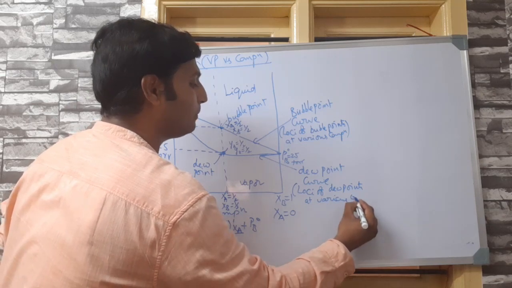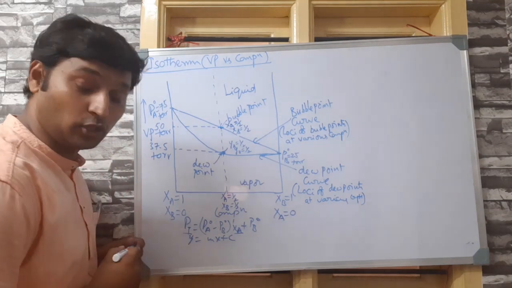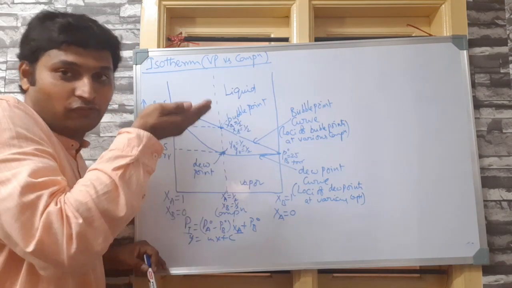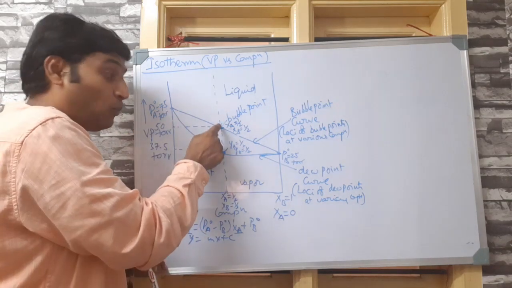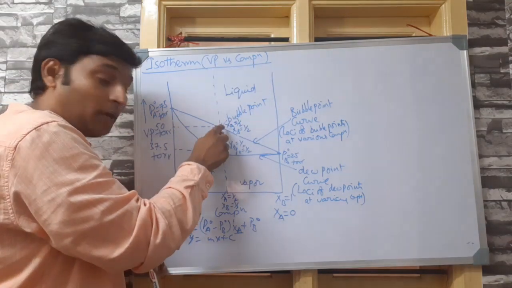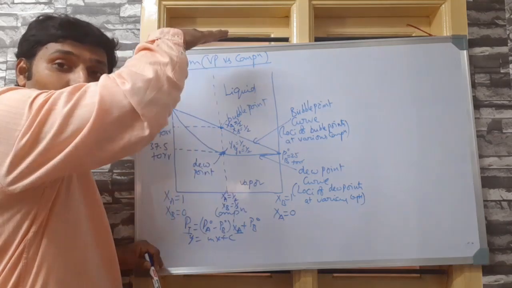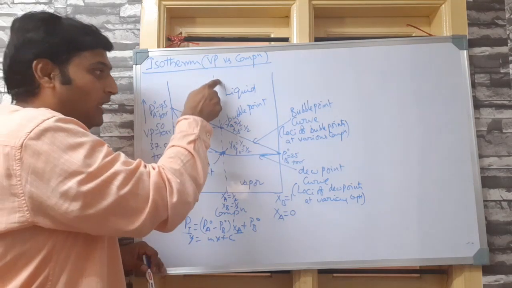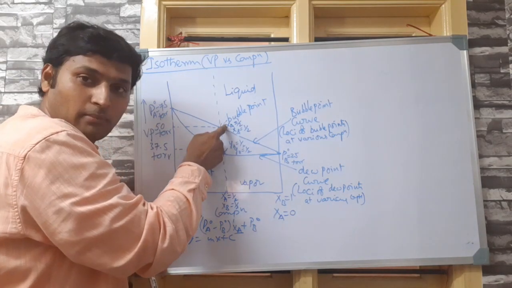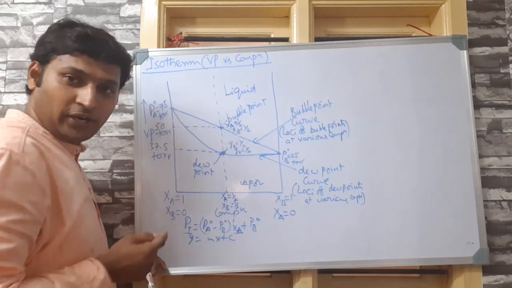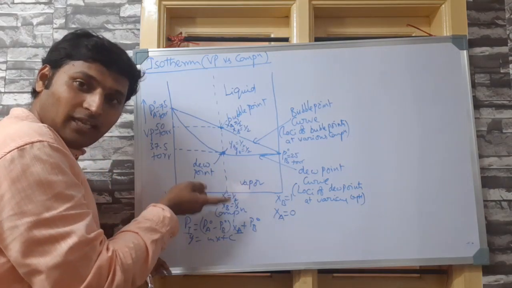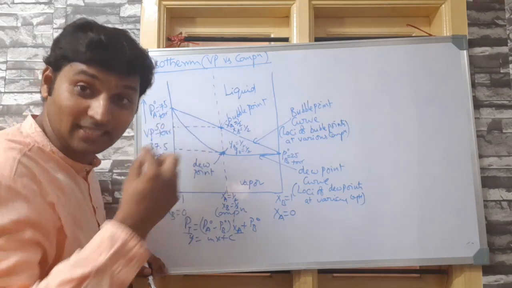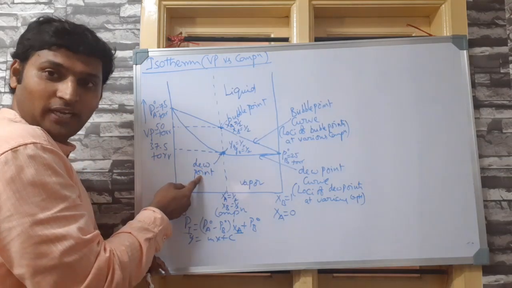It means that at a given composition, the pressure at which the first liquid drop is formed when you increase pressure from vapor is the dew point. And at a given temperature, the pressure at which the first bubble is formed when you go on decreasing the pressure from liquid is the bubble point. So from liquid, I went on decreasing pressure, I found the first bubble, meaning vaporization just started, that is the bubble point. From vapor, I went on increasing the pressure and the first water droplet is seen, that means first condensation has started. That point is called the dew point.